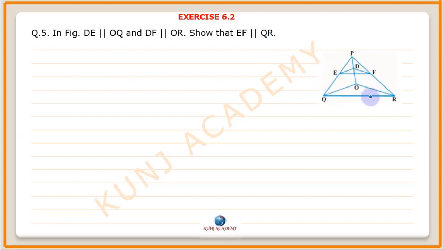Given: DE is parallel to OQ and DF is parallel to OR. To prove: EF is parallel to QR.